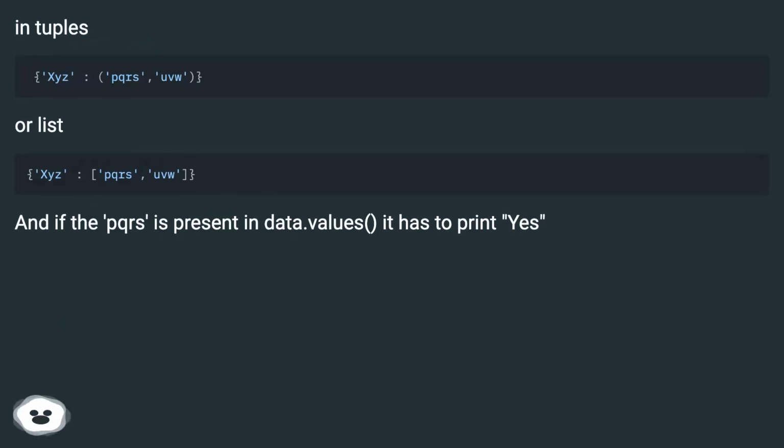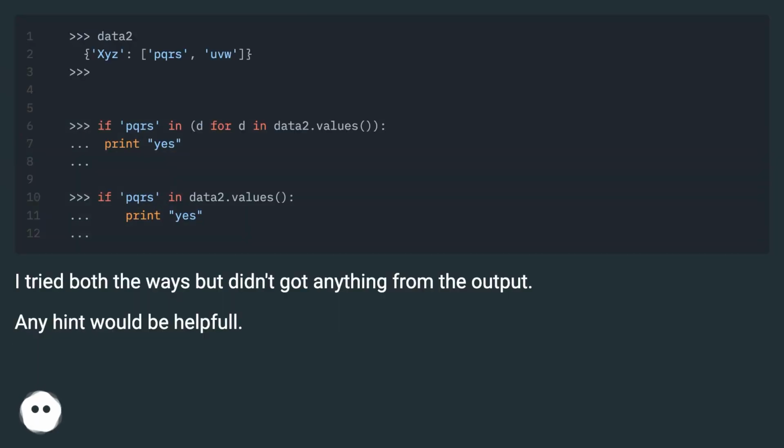And if the PQRS is present in data.values, it has to print yes. I tried both the ways but didn't get anything from the output. Any hint would be helpful.